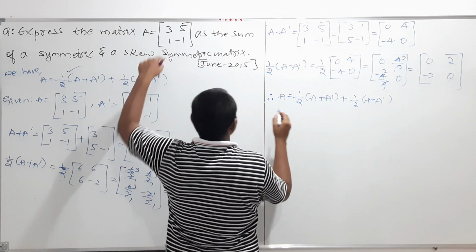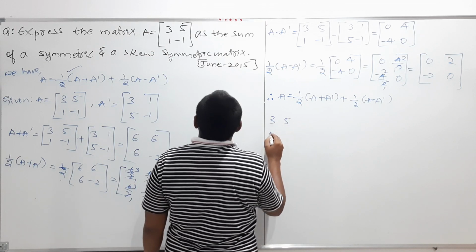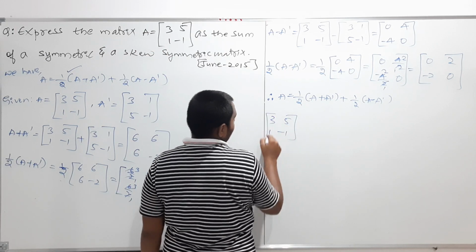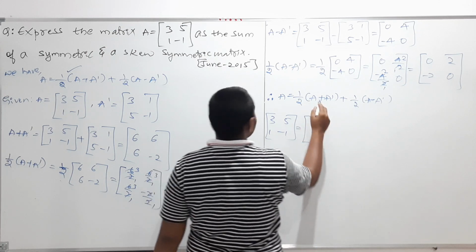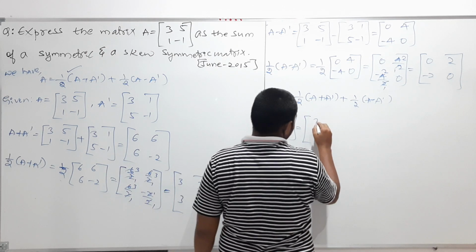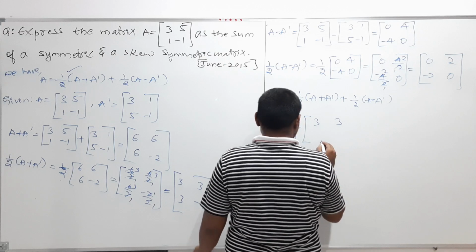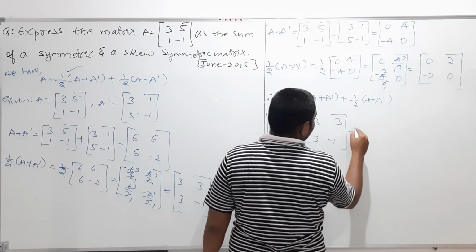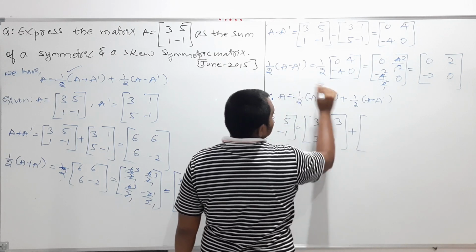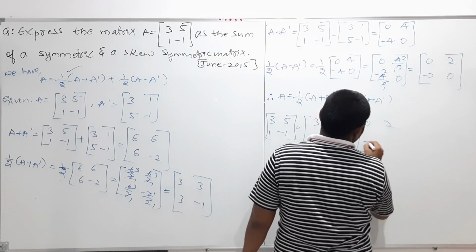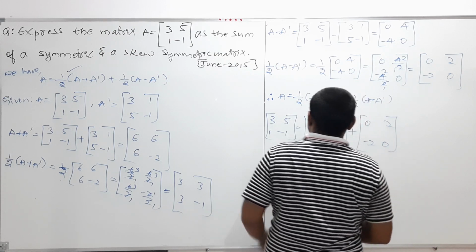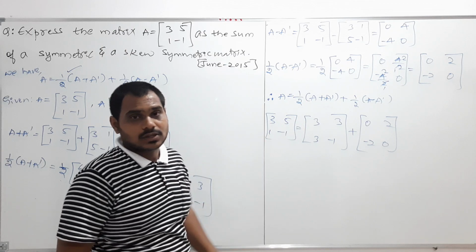A is 3, 5, 1, minus 1. And now half into A plus A dash is 3, minus 1, plus half into A minus A dash is 0, 2, minus 2, 0. We should check whether this LHS is equal to RHS or not.